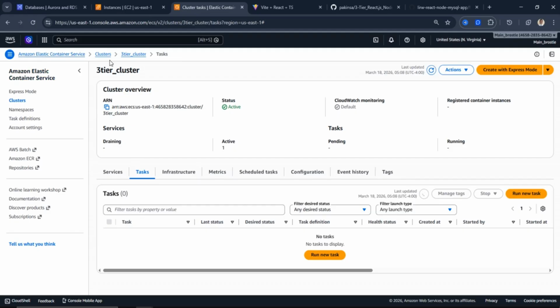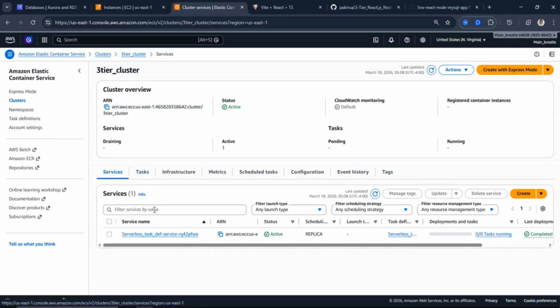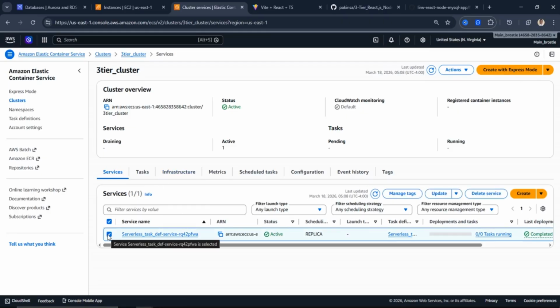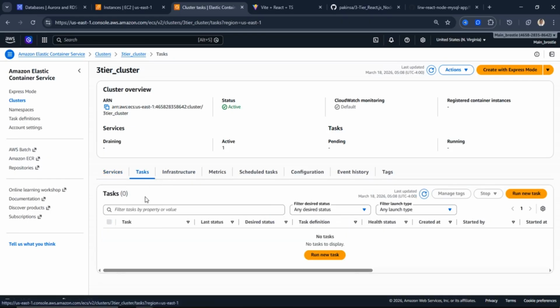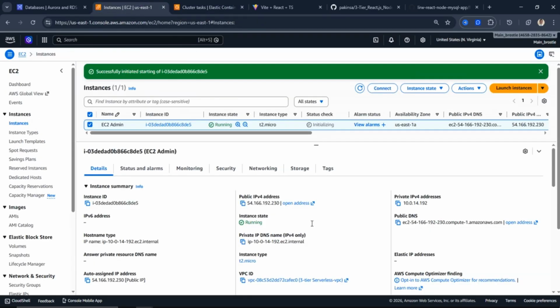Then we have the 3-tier cluster in Amazon Elastic Container Service. So basically, if you have been learning or hearing about putting this infrastructure together and making sure it's highly available, what we want to do is to ensure that we have one service, but we use Fargate. Fargate is a serverless compute engine on AWS that will help you to run your application successfully. So what we're going to do now is to ensure that this is running. We have to have two tasks so that we can run one in one availability zone and the other in the other availability zone, so that our website will be highly available.